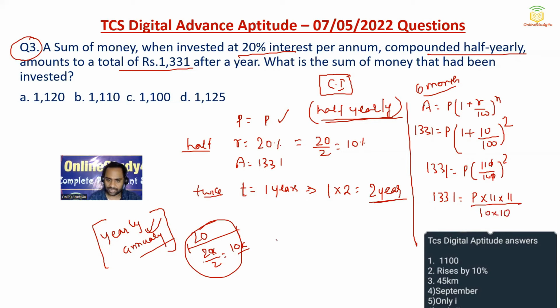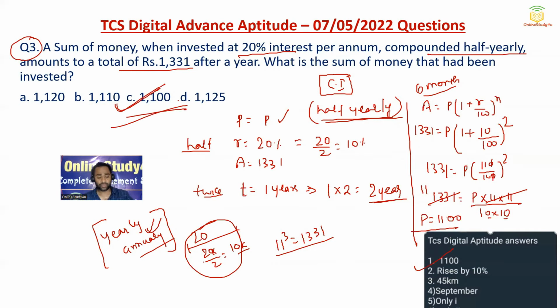See, 11 cube is nothing but 1331. So this is 11 square, so this will divide by 11 times. So P will become equal to 11 and 2 more 0s, so 1100. So only this answer was correct. So this is option C, the correct answer. So friends, this is how your TCS digital advanced aptitude problems were asked.